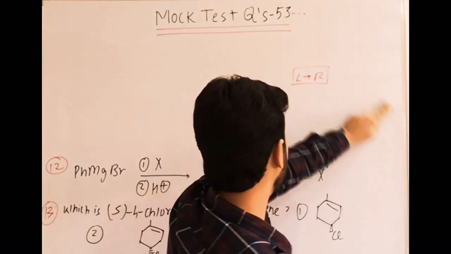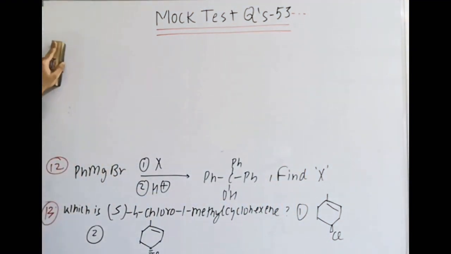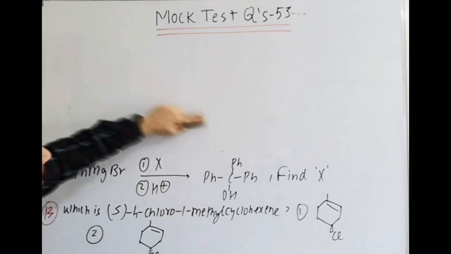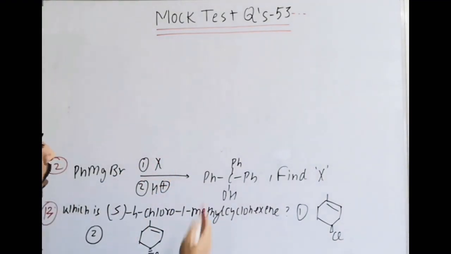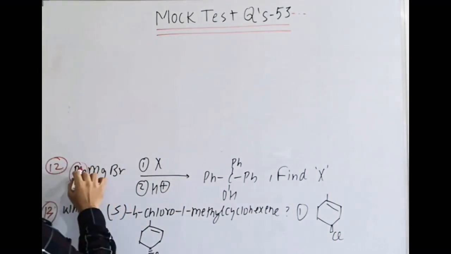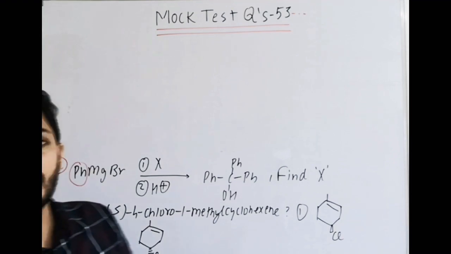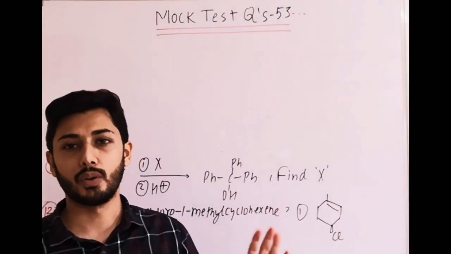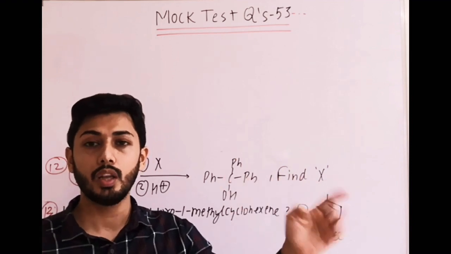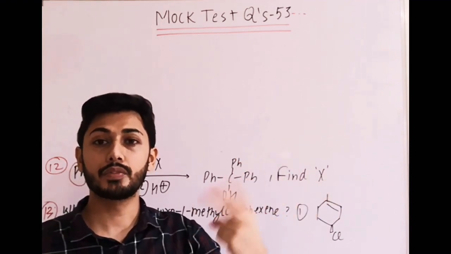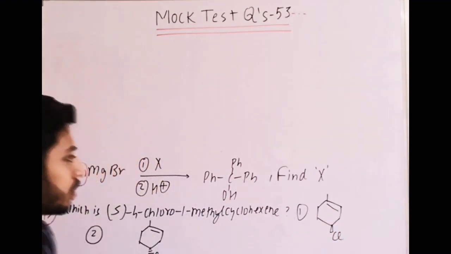In alcohols, I have mentioned the reaction of Grignard reagent with carbonyl compounds to prepare alcohol. It is basically the same, but we have to find which carbonyl compound it is. PhMgBr is attacking on the carbonyl compound. And one more piece of information, if you remember: ketones give tertiary alcohol, HCHO gives primary alcohol, and RCHO, a normal aldehyde, gives secondary alcohol. Ketone gives tertiary alcohol. That means you will consider only keto options.